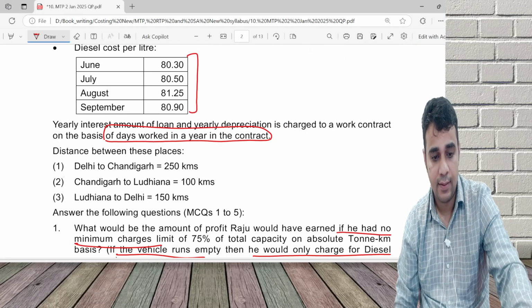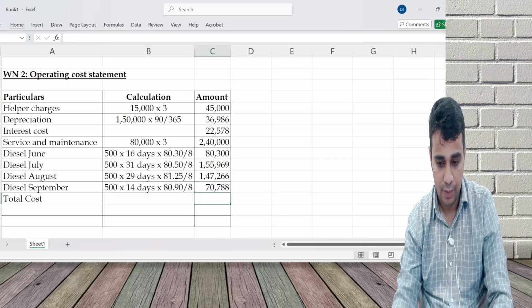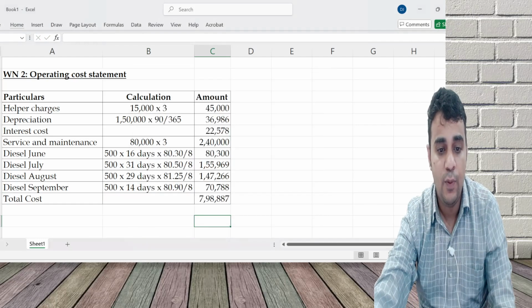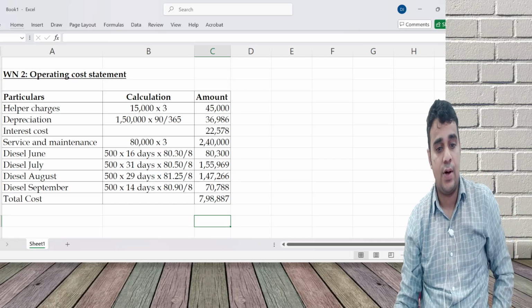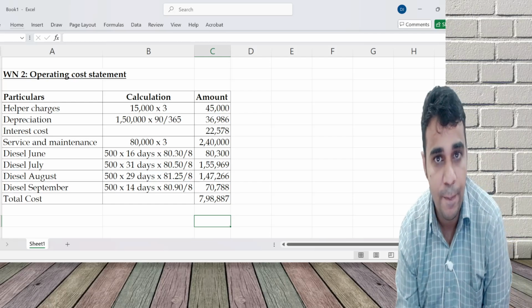So I think we are ready to start now. Total cost is 798,887. Now I can start answering. The only calculation which I have not explained is the interest cost, which I don't need right now. I'll explain the calculation a little later. I have copy pasted from the solution.